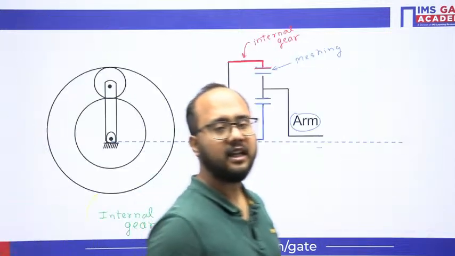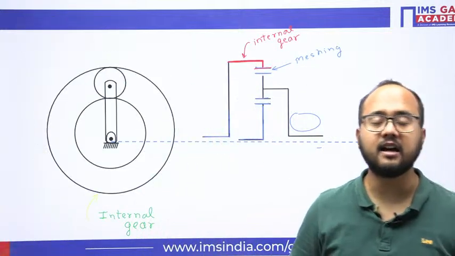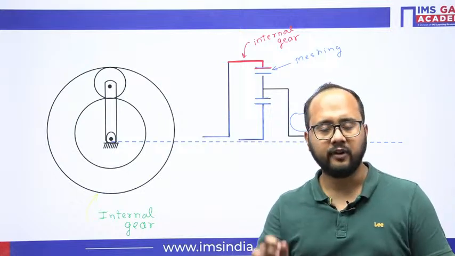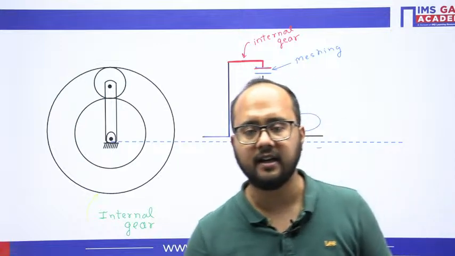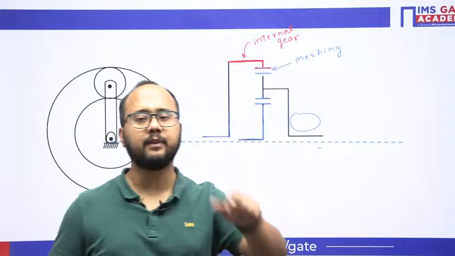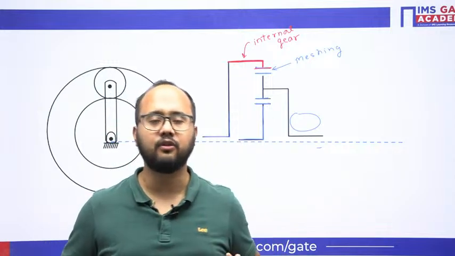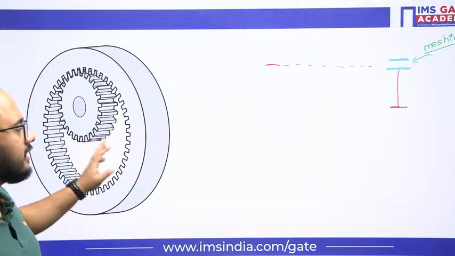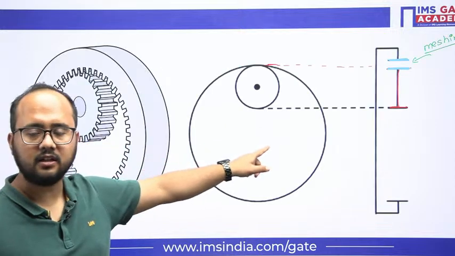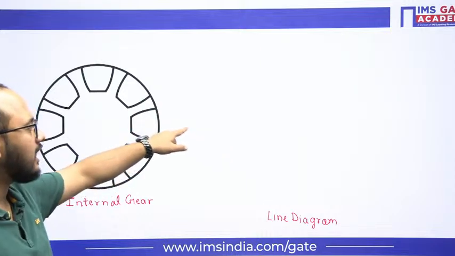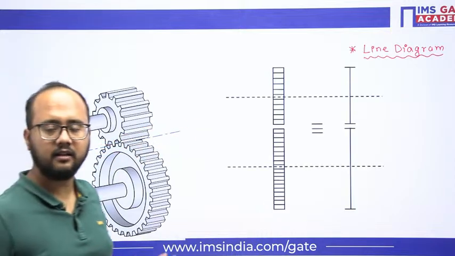So again I am telling you guys, the line diagram is very important. Other than that, all the questions are very easy. Once you have understood the concept of the line diagram, all the epicyclic problems given in line diagram form will become very, very easy for you. You need to understand how internal gears are defined in the line diagram and how external gears are defined in the line diagram.